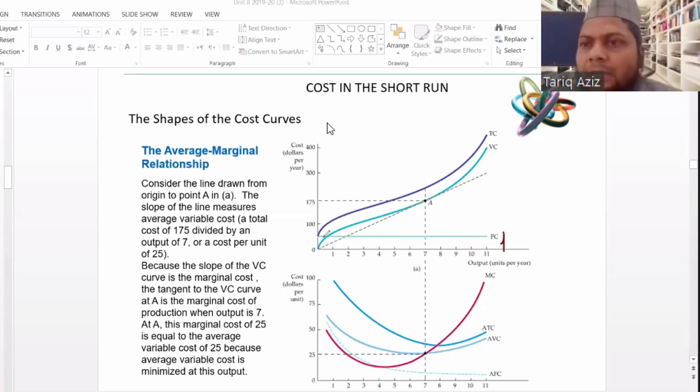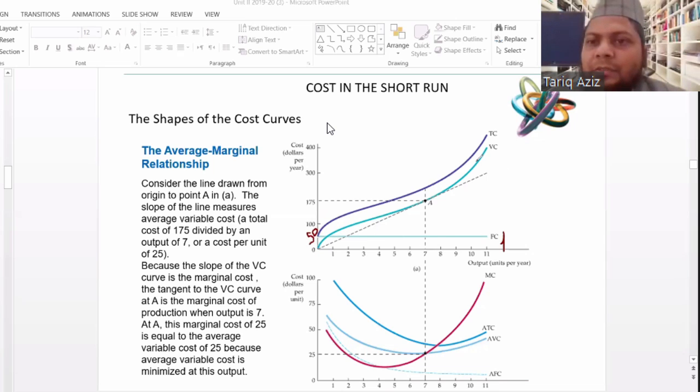As the figure is not changing in the table, in the curve also it is not changing. It will be a line parallel to the x-axis, because it is not changing, it is 50. So the cost will remain constant.